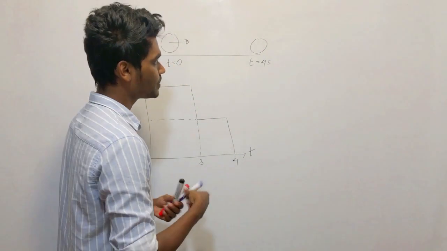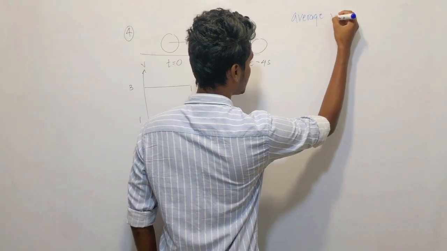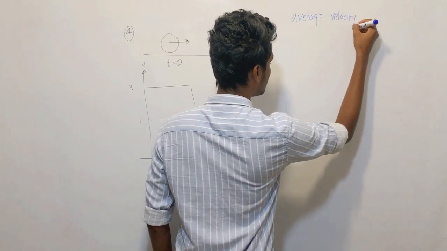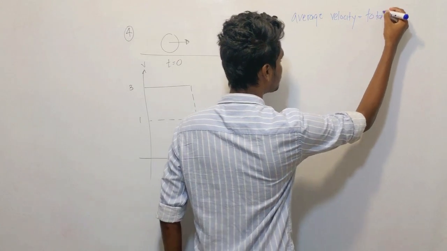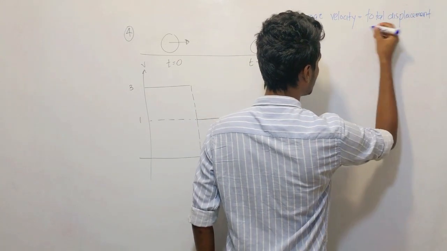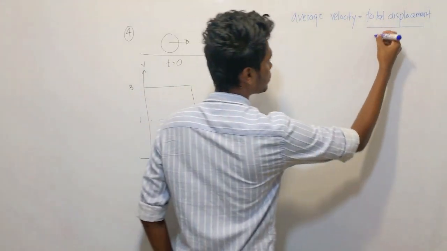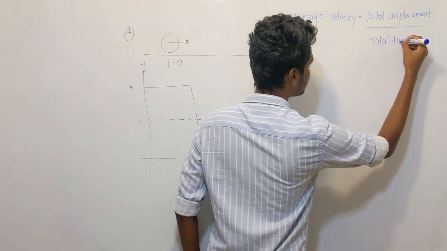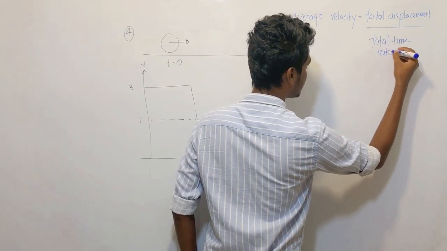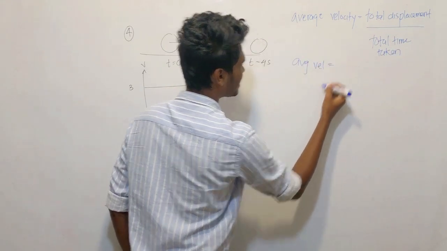Very simple. The average velocity is equal to the total displacement traveled by the object divided by the total time taken, right? So the average velocity can be found.